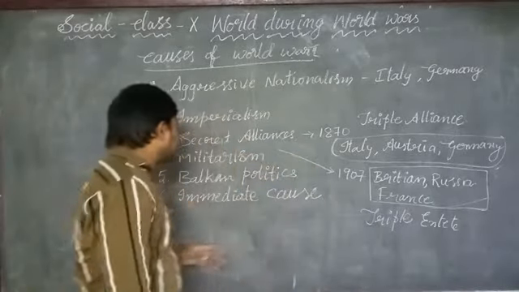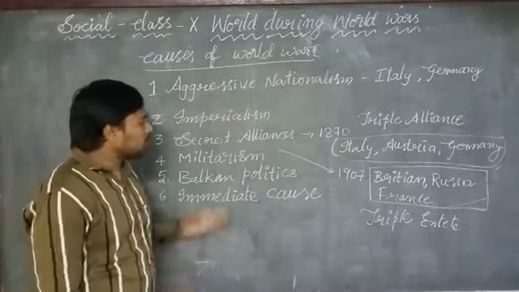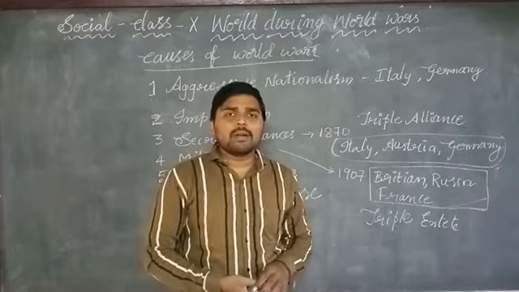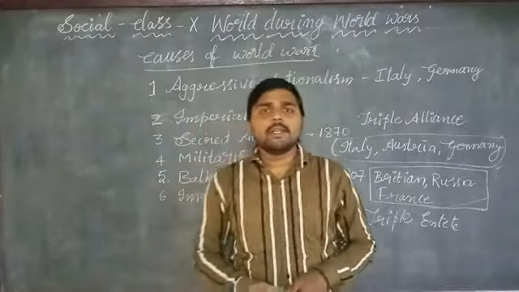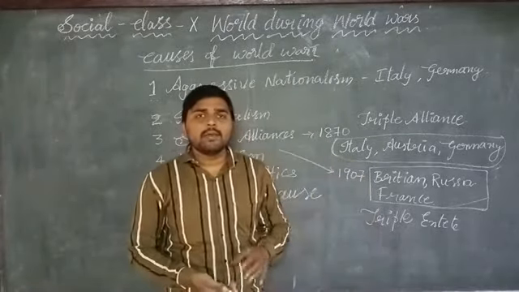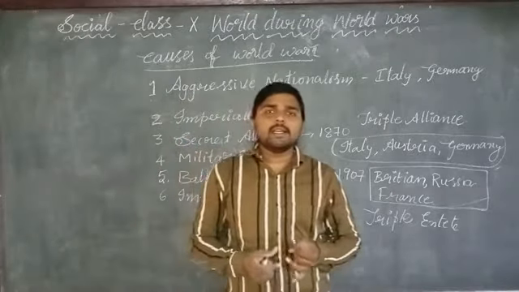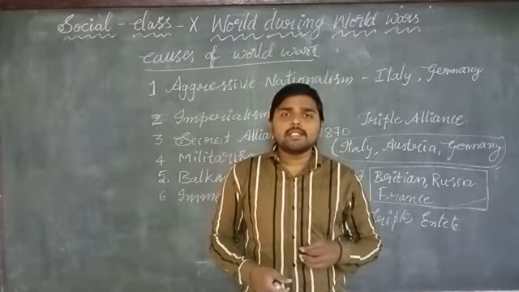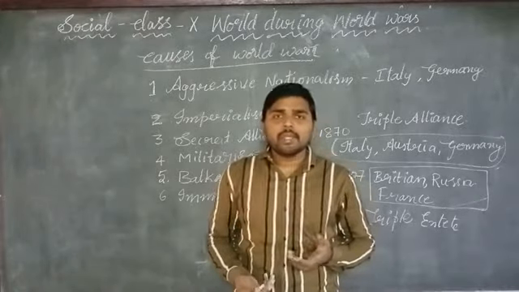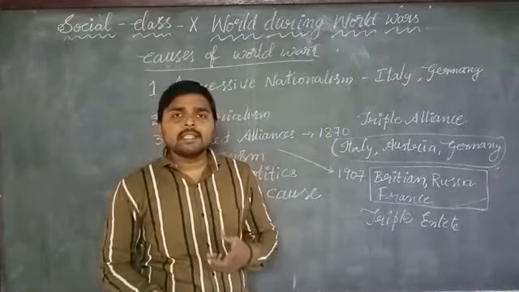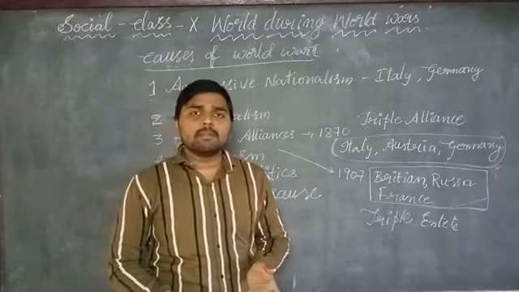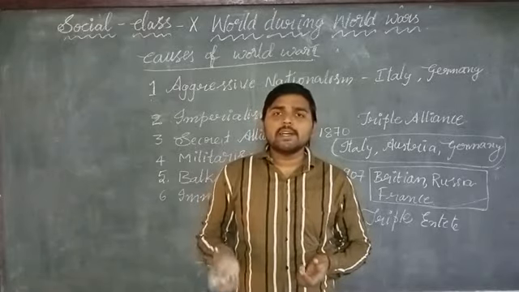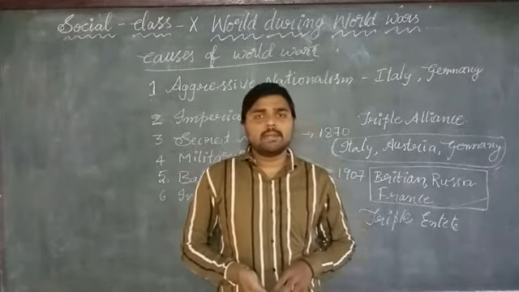Now let us see militarism. The developed European countries, that is Britain, Russia, Austria, Germany, Italy, and Hungary, increased their military powers and increased their expenditure to grow the military in their countries.